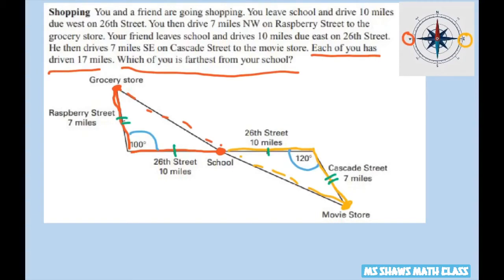So the Hinge theorem basically states that the biggest angle, which is 120 degrees, the side across from that angle is going to be the largest. And the smallest angle, which is 100 degrees, the side across from that, as opposed to the 120, is going to be the smaller one. So this side's smaller and this side's larger.